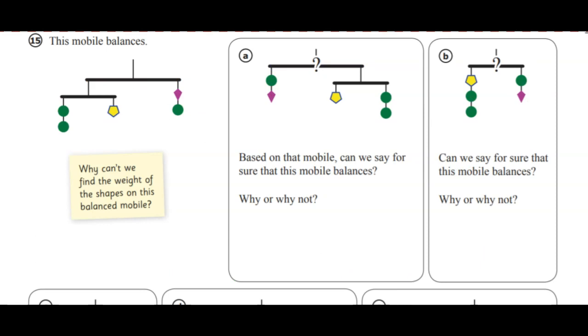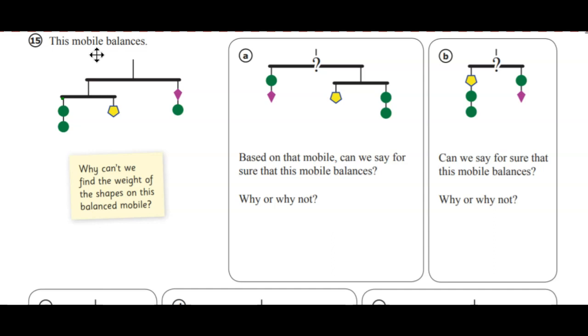Now, these mobiles sometimes confuse the students when they first see them. All we're saying is we're now taking and adding another balance in here. So these two right here balance, the two circles is equal to one pentagon, and their sum, if you add them up, balances with this kite and this circle right here. So as we do this, we're assuming that the mobile itself does not weigh anything. So these bars or anything like that don't add any weight to it.